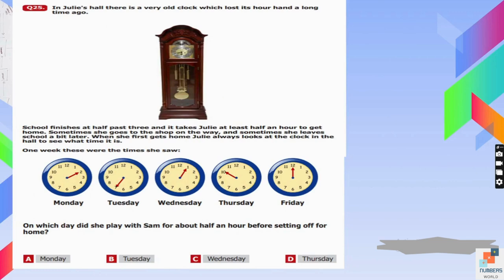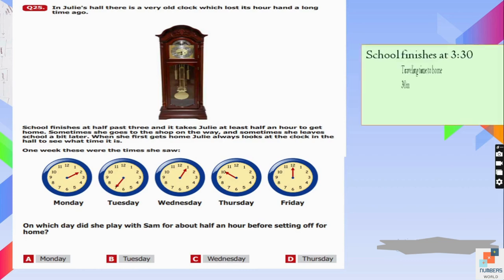Question number 25. In Julie's hall, there is a very old clock which lost its hour hand a long time ago. School finishes at 3:30 and it takes Julie at least half an hour to get home. Sometimes she goes to the shop on the way and sometimes she leaves school a bit earlier. When she first gets home, Julie always looks at the clock in the hall to see what time it is. One week, these were the times she saw. On which day did she play with Sam for about half an hour before setting off for home?